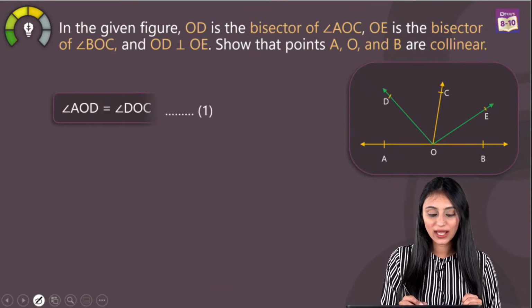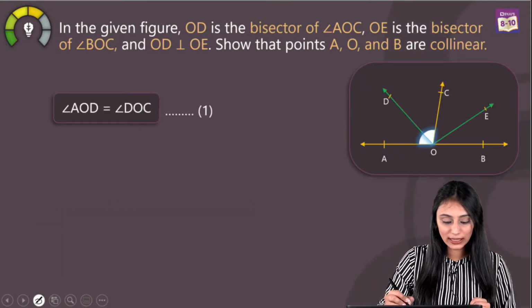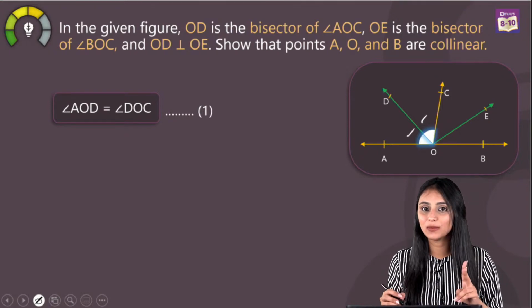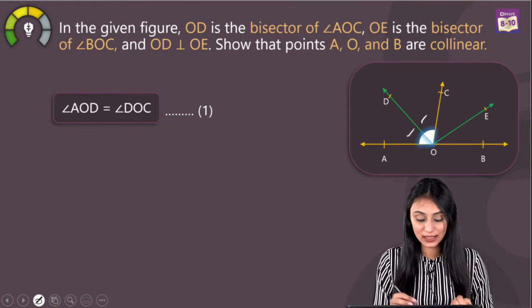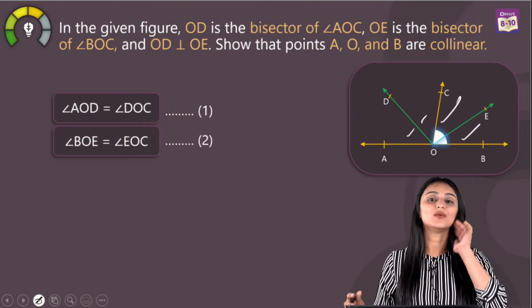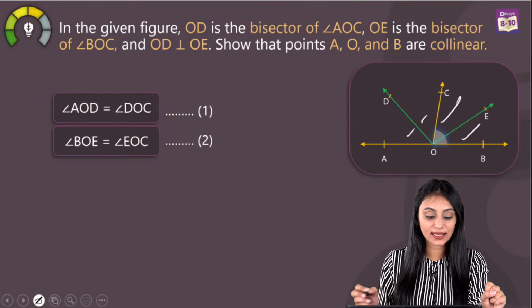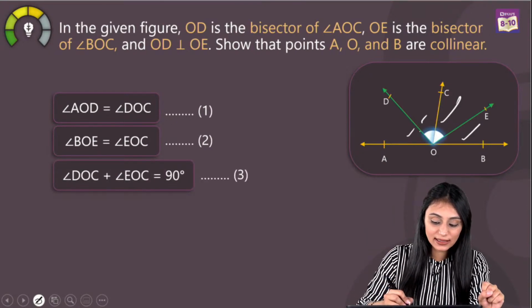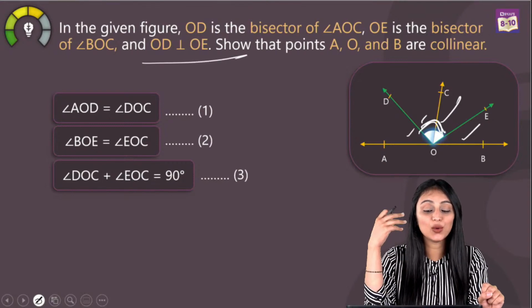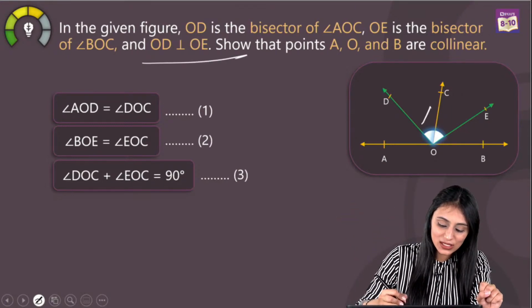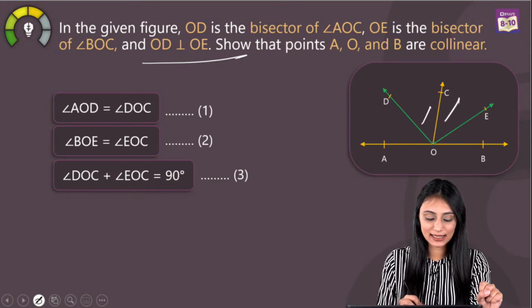So what I can say from here is this angle AOD will be equal to angle DOC. These two angles will be equal. Why? I just explained to you that OD is the bisector. Similarly, I can say that BOE and EOC will be equal. Again, this is the bisector OE. That's your second equation. Now, we are also given that this entire angle is 90 because I just told you OD is perpendicular to OE. So I can write this angle as DOC plus EOC, that's 90 degrees, right?